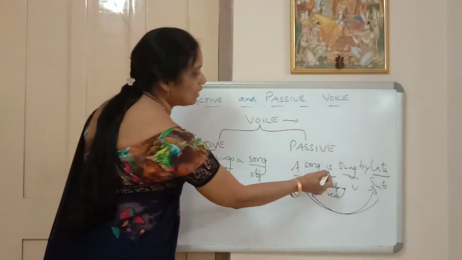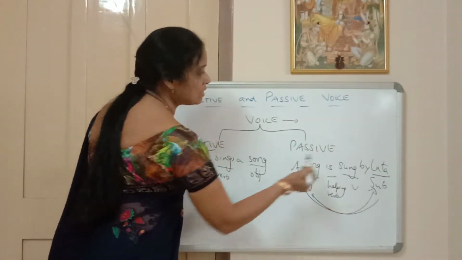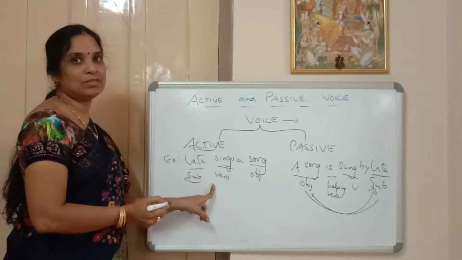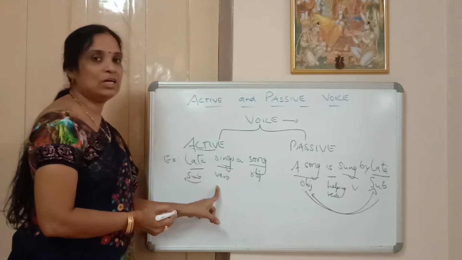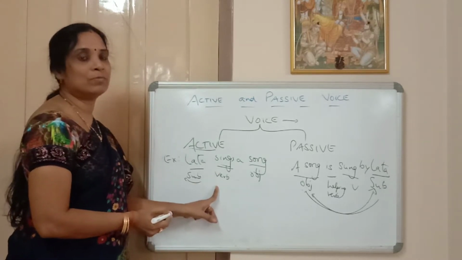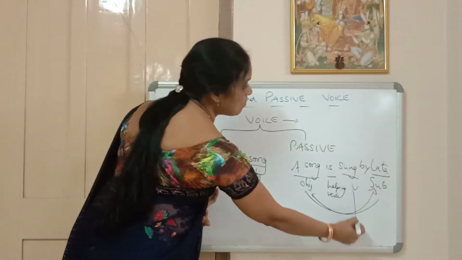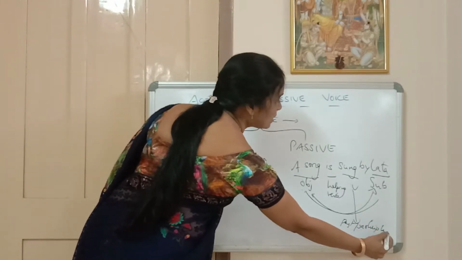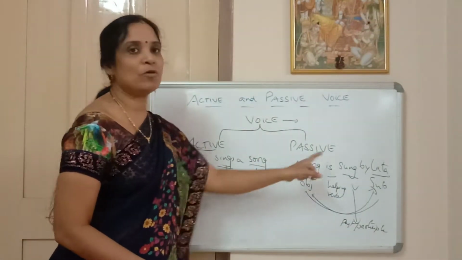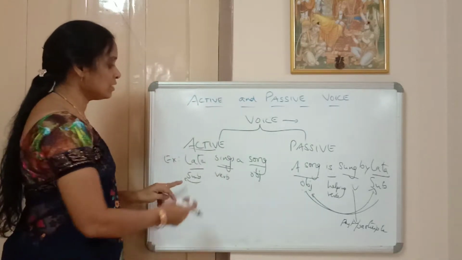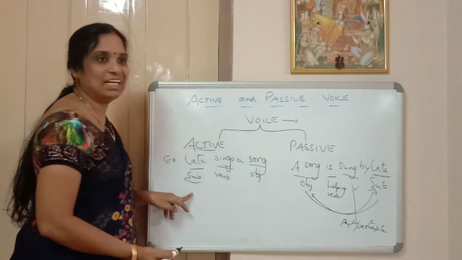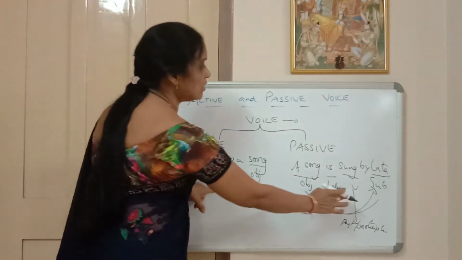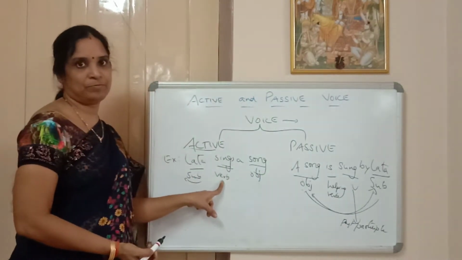And is helping verb, sung is the verb. In active you have seen sings. Sings is the simple present, or the verb is in simple present form. It changed into past participle. So you have even seen that there is a change in the form of the verb. So first thing, the change of places of subject and object. And next thing, you can see the change in the form of the verbs.